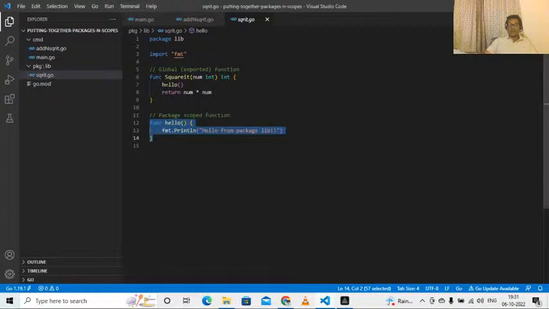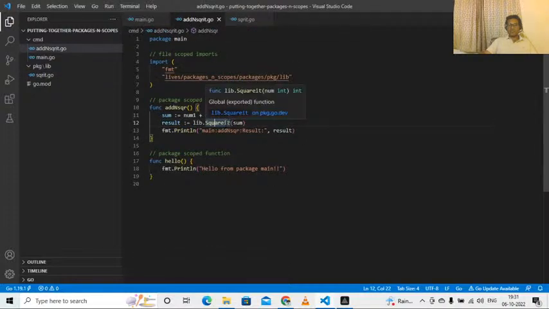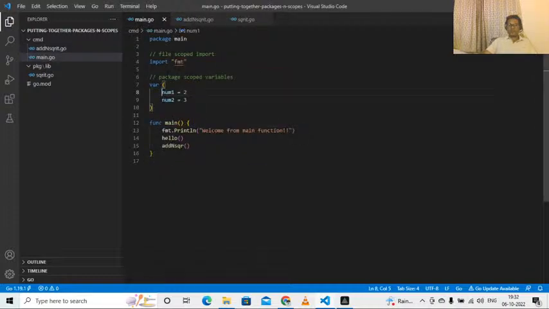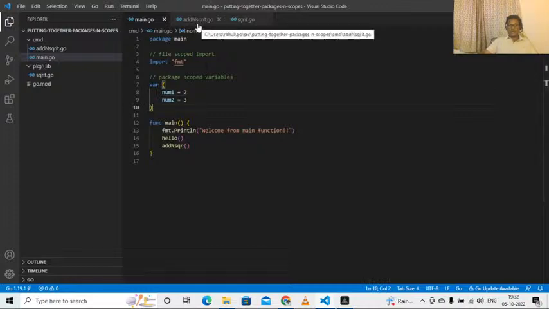Okay, now at line number 8, what is square it doing? It is just returning the square of the number I'm passing to it. Which number am I passing to it? I'm calling this square it function from the add and square it.go file, which is in package main. I'm passing the sum of num1 and num2, which are package scope variables declared inside main.go. So this is how packages and scoping work in our Go application.